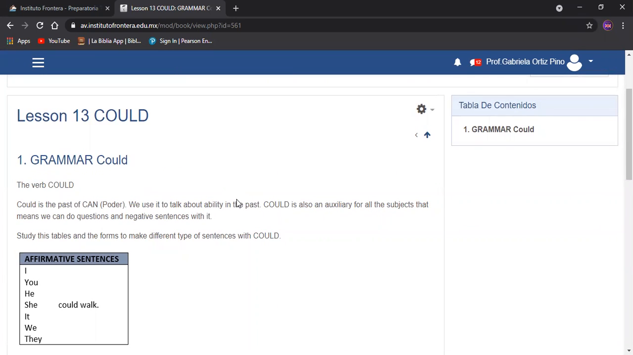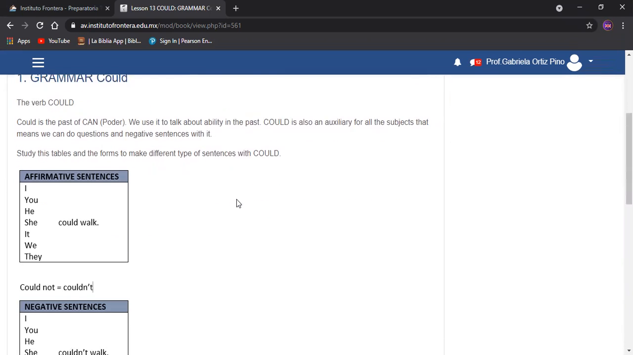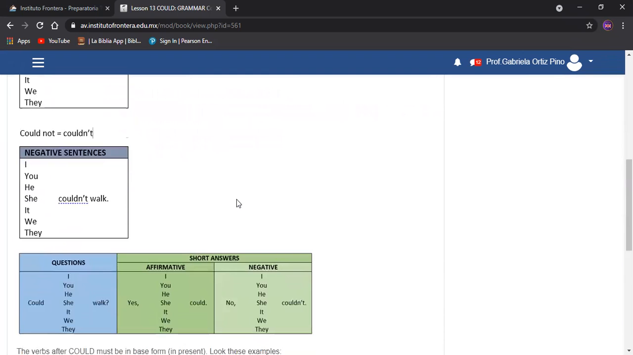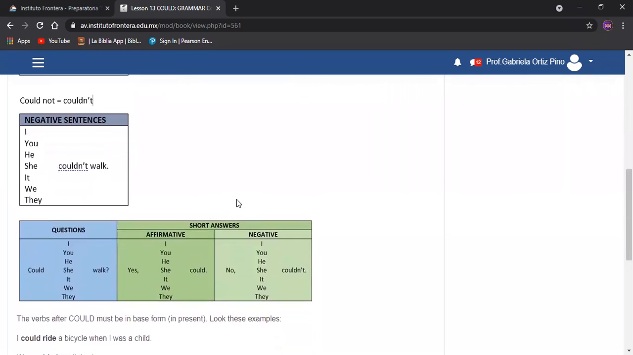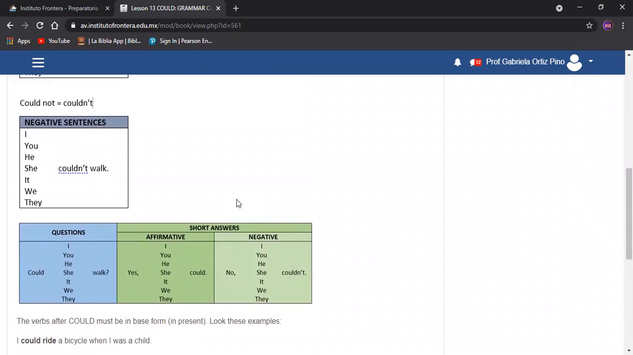Affirmative sentences, I could walk. You could walk. He, she, it could walk. We and they could walk. Couldn't, could not. I couldn't walk. You couldn't walk. He, she, it couldn't walk. We and they couldn't walk.